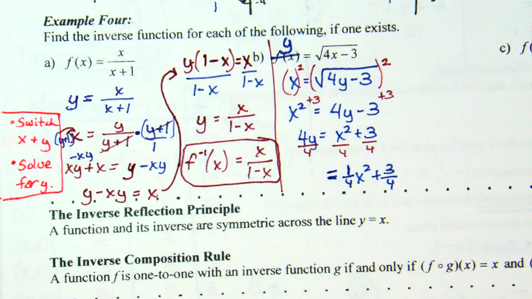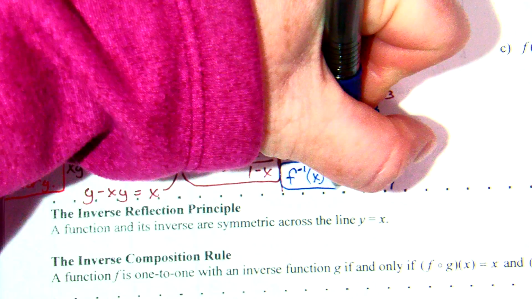You could even write it as x squared plus 3 all over 4. Now, what can we replace that y with at the beginning? f inverse. And that's it, right? Nothing else to do. Correct.